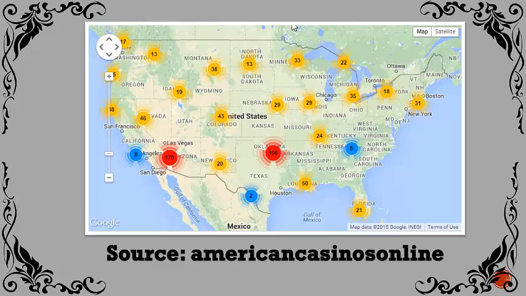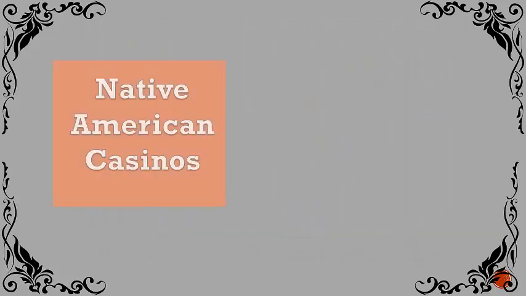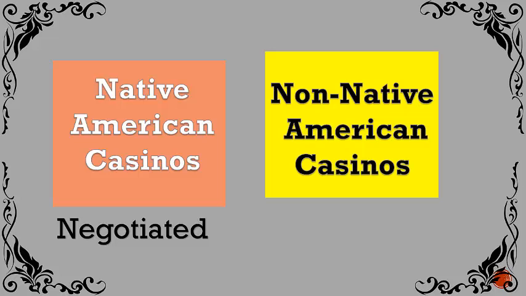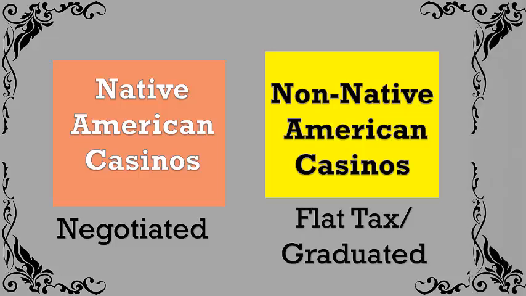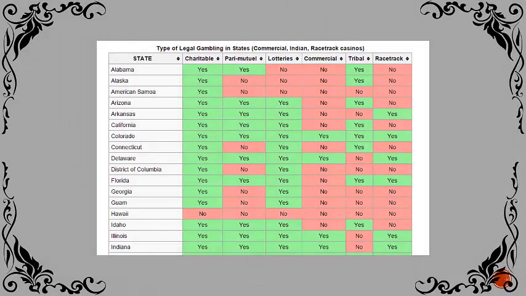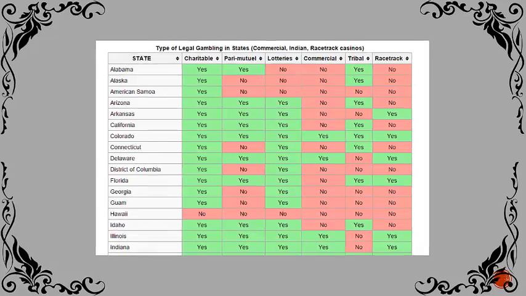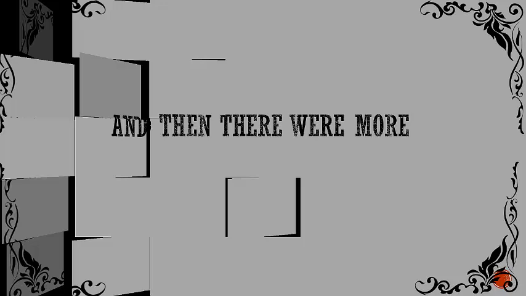The way states collect revenue depends on the types of casinos. For instance, casinos operated by Native Americans have a special status, and all revenue must be negotiated with states. Non-Native American casinos, on the other hand, are taxed on a graduated flat rate based on their state. Fortunately, we have this semi-reliable chart from Wikipedia that shows the breakdown of gambling and its legality from state to state. Now on to another form of revenue, lotteries.